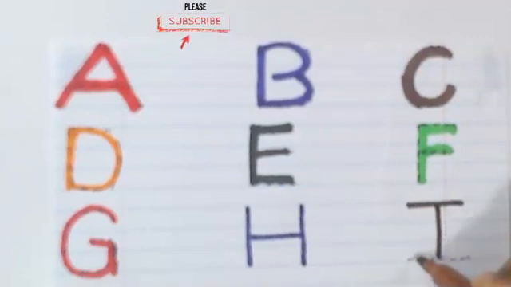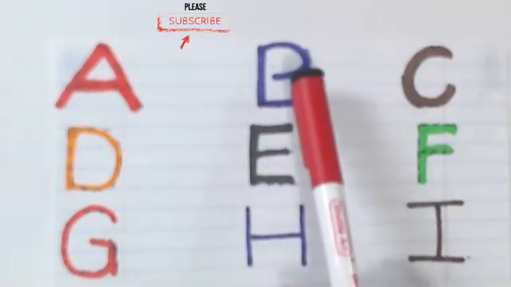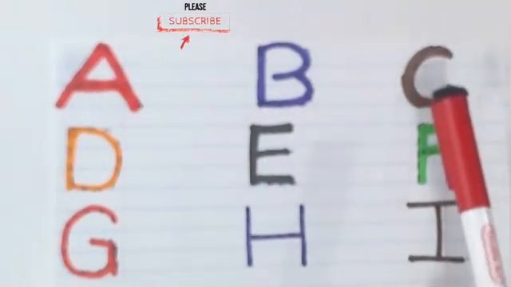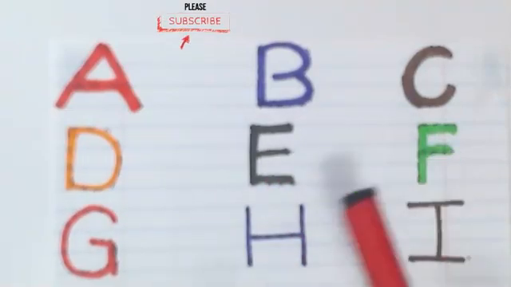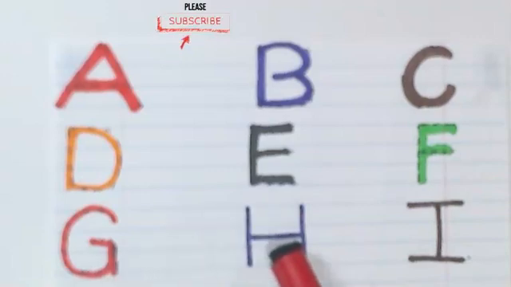We will now write the letter I. Can you think of a word that starts with the letter I? I is for ink. Now, let's say these letters of the alphabet. A, B, C, D, E, F, G, H, I.